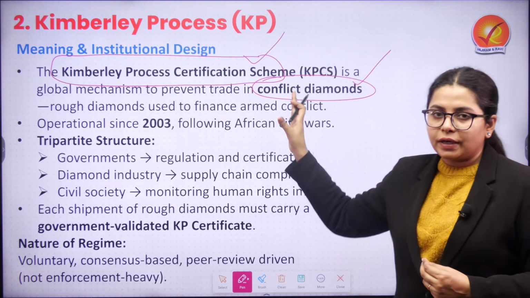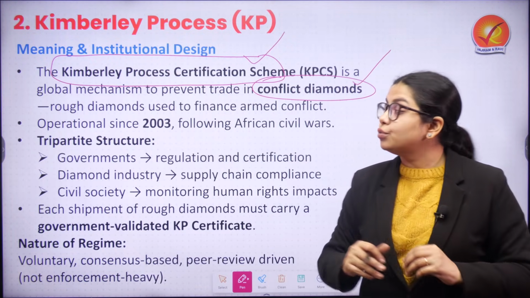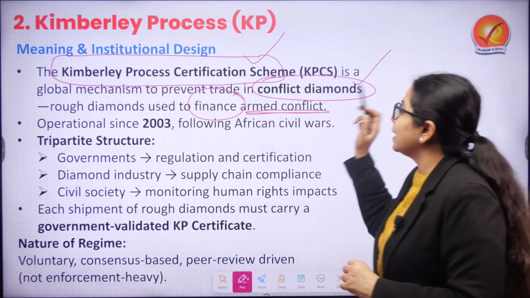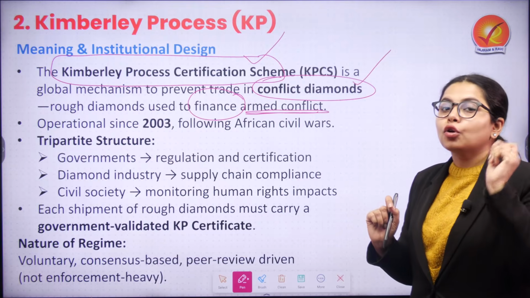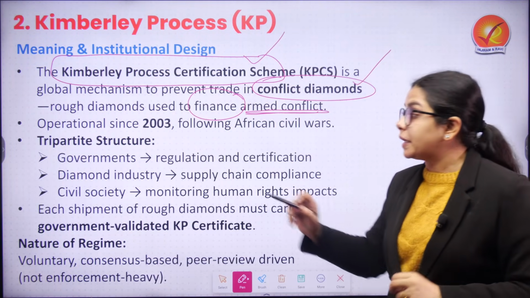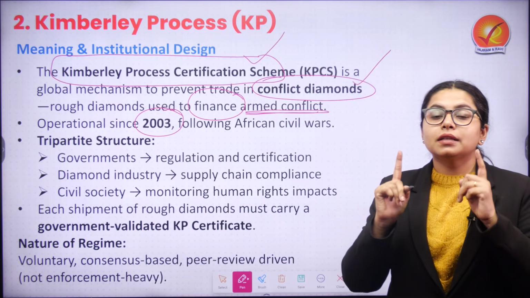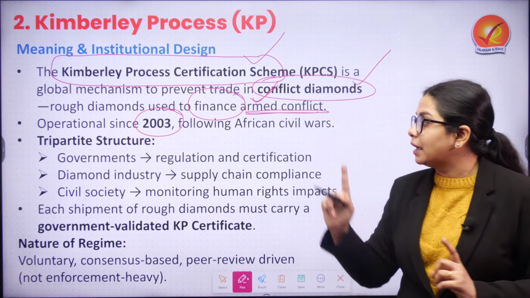Now, what are conflict diamonds? Conflict diamonds are rough diamonds which are usually used to finance armed conflicts, especially if we are talking about Africa. And this global mechanism has been operational since 2003 to address and prevent the usage of conflict diamonds and the trade around them.